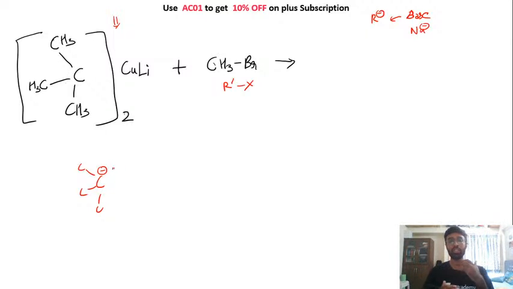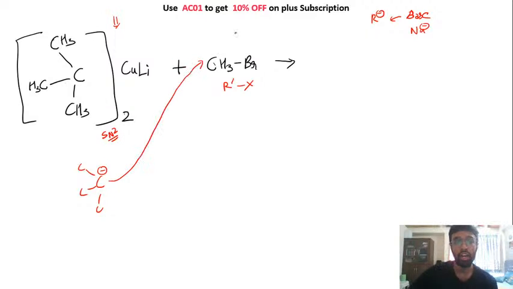जनरली क्या होता है ना कि since carbon as a negative charge, तो इनकी बेसिक टेंडेंसी बहुत ज़्यादा इंक्रीज हो जाती है. So if they can act as a base, तो वो प्रेफर करते हैं कि वो बेस जैसा एक्ट करें. But here they don't have a choice, they need to act as a nucleophile. Now the reaction is happening via your SN2 reaction mechanism. So this carbon will attack on this carbon and this bromine will leave, right, creating this as the final product.